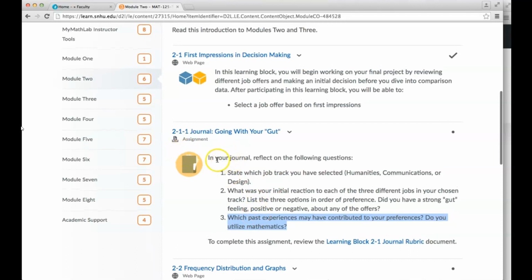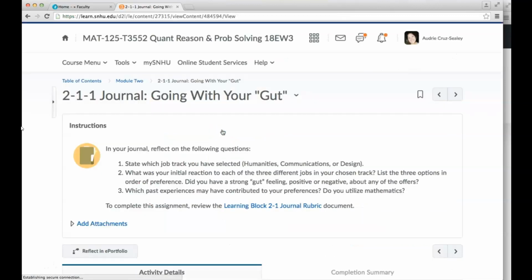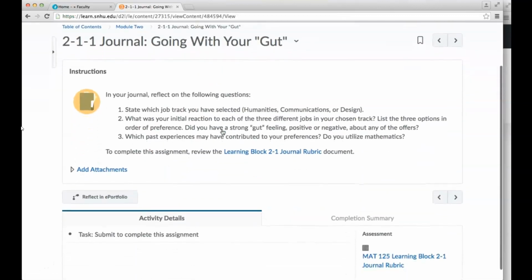So that is what you're going to do in your journal. Now remember, the tracks and the job offers were located here in this very first block. To complete a journal, you're going to click on the link, okay?